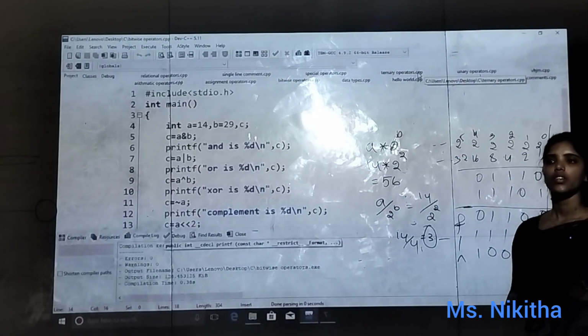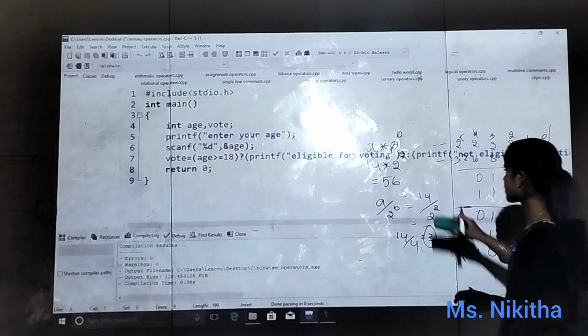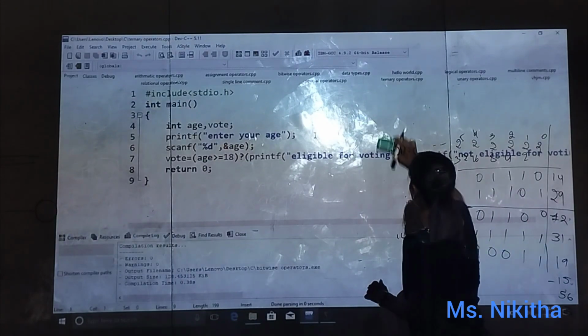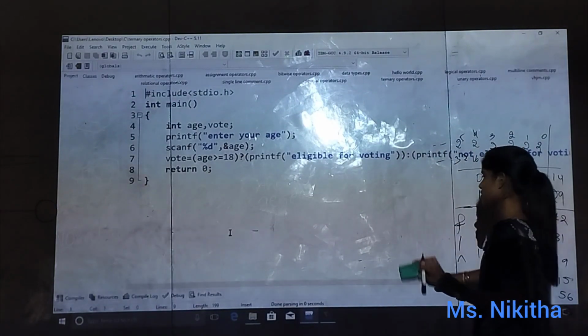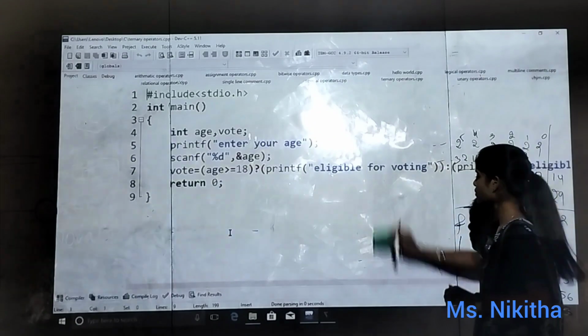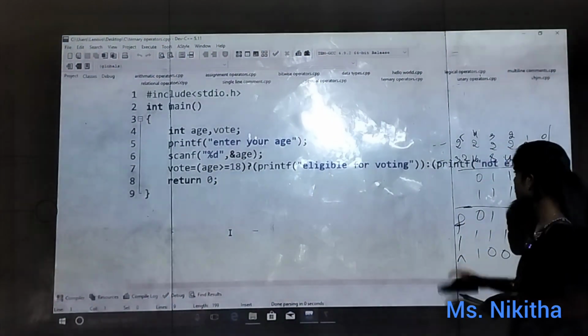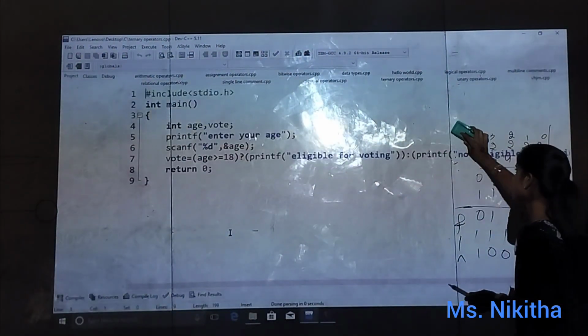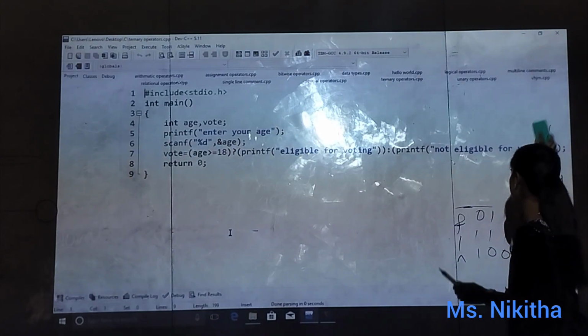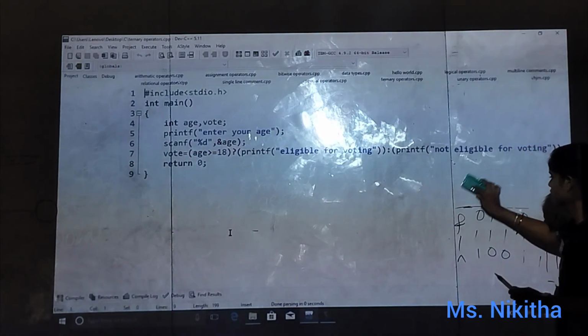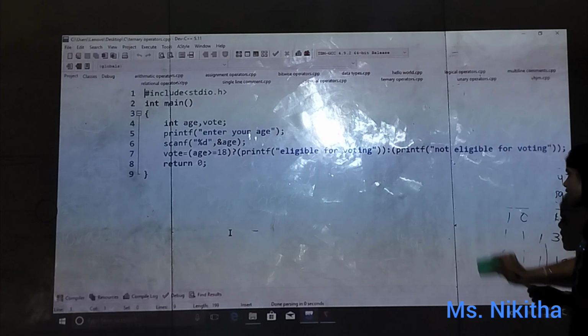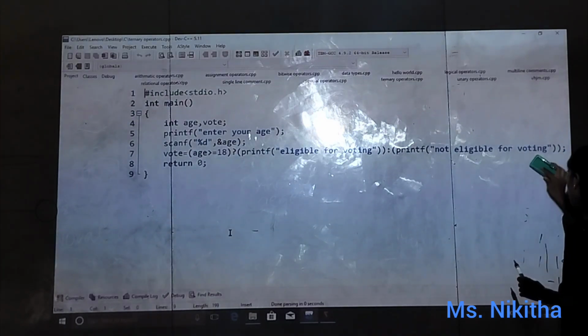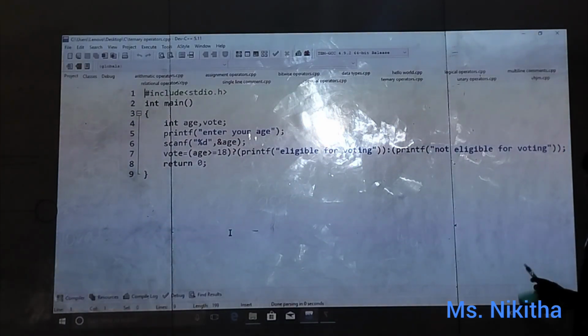So now ternary. So ternary is nothing but we'll have 3 values or 3 expressions. So first one is condition. So if that condition is true then we'll go for the expression 2. If that condition is false we'll go for the expression 3.